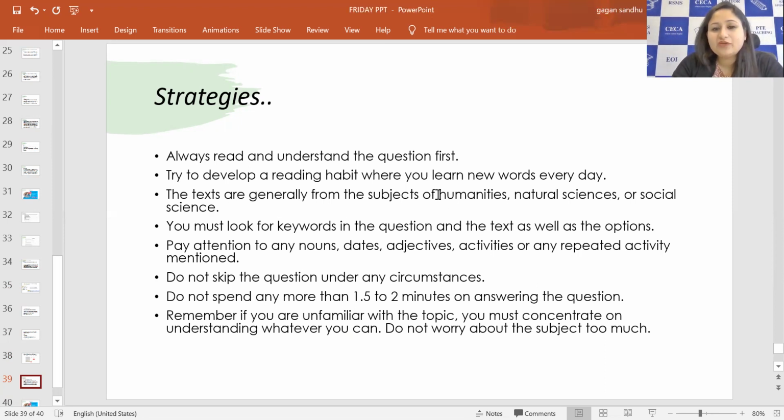The texts are generally from the subjects of humanities, natural sciences, or social science. So if you are a student of any of these subjects, or if you are a reader of such content, it will be a bit easy for you to understand the passages here.